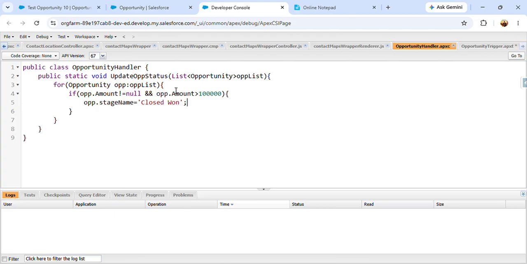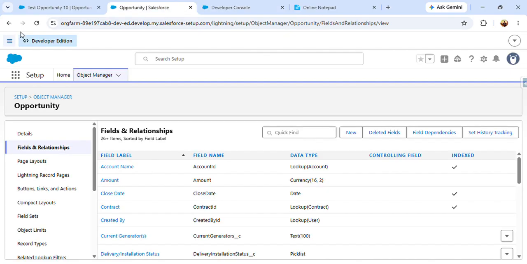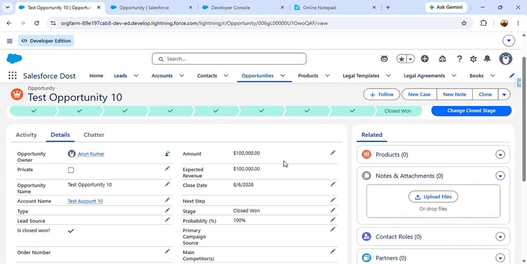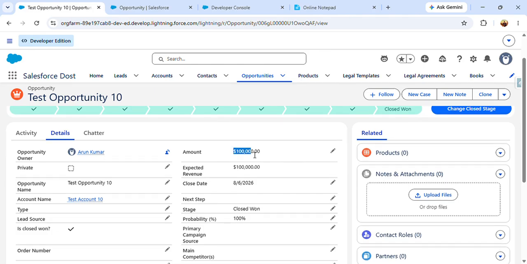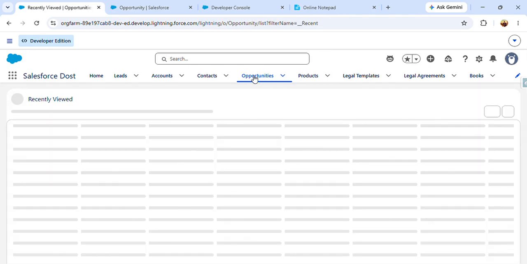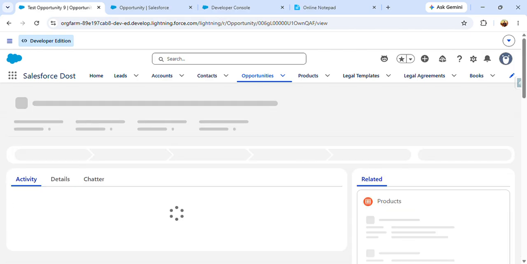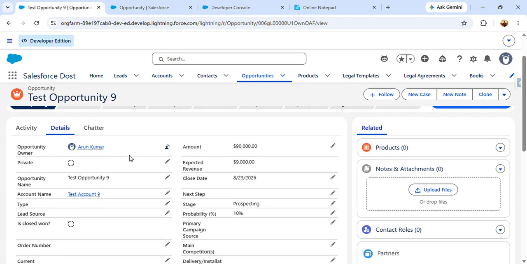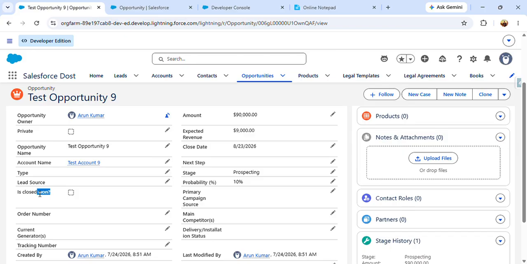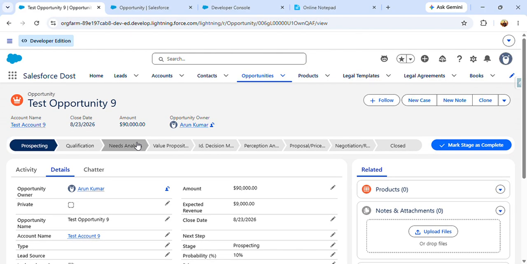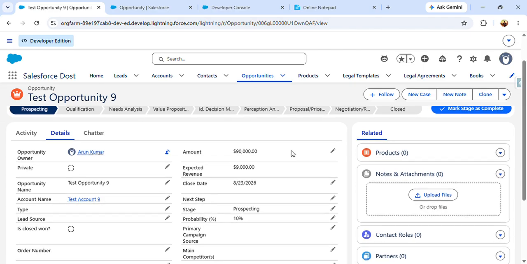So let's test whether this trigger is able to update that field or not. Whenever I update the amount value, it should update that specific field. So I am opening another opportunity. Here we can see that Closed Won is not checked as of now, and the amount is not above the condition we have given.